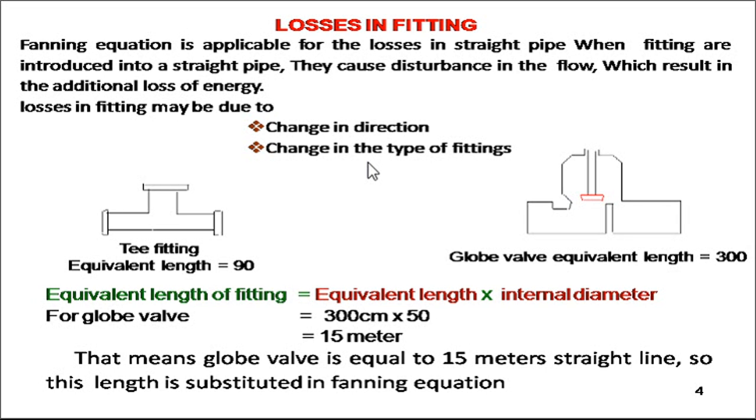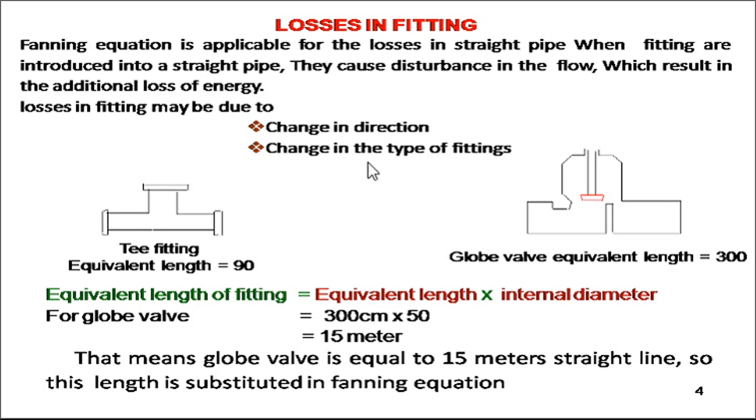When fittings are introduced into the straight pipe, they cause disturbance in the flow, whether the flow is turbulent, streamline or laminar, or mixed. The losses in the fitting may be due to a change in direction or a change in the type of fitting, which has a great influence on the overall flow.